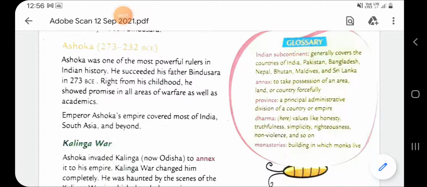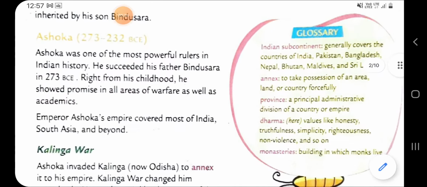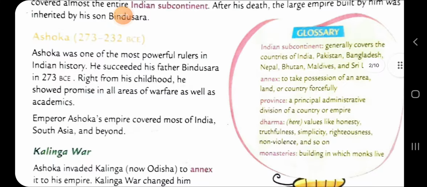The important monarchs of India. Today, we want to study about Ashoka the Great. Ashoka was one of the most powerful rulers in Indian history. He succeeded his father Bindusara. Right from his childhood, he showed promise in all areas of warfare as well as academics. A very good ruler.